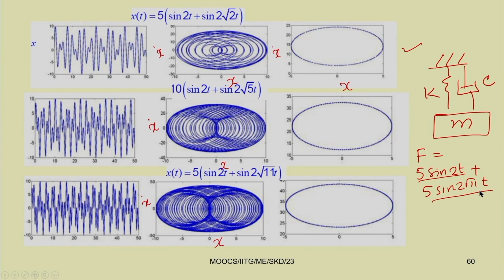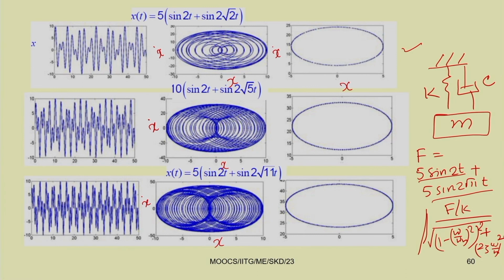So, in case of 5 sin 2t, you know the solution will be F by k divided by root over (1 minus r square) whole square plus (2 zeta r) whole square, where r is omega by omega n. So, this is the formula. First we can find the response for 5 sin 2t and then we can find the response for 5 sin 2 root 11 t. So, finding both the responses.